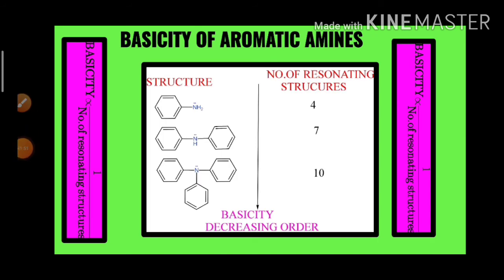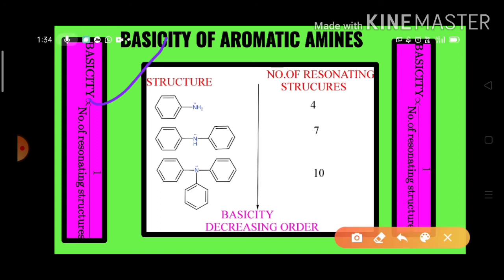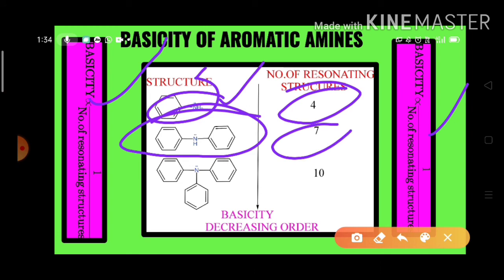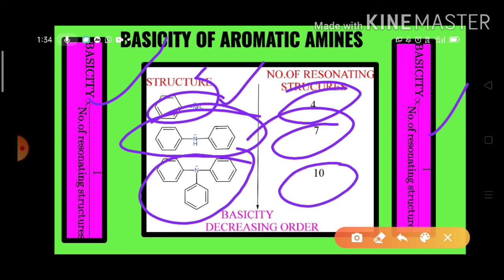And we have to remember one more point, that basicity is inversely proportional to the number of resonating structures. As the number of resonating structures increases, basicity decreases. In aniline, only one phenyl group is there, and the number of resonating structures is 4. This is diphenylamine; in diphenylamine, the number of resonating structures is 7. And in triphenylamine, the number of resonating structures is 10.